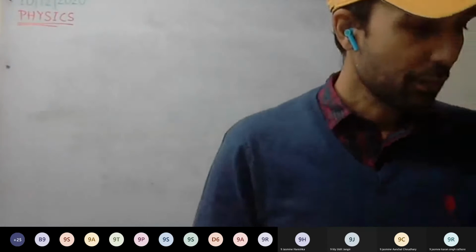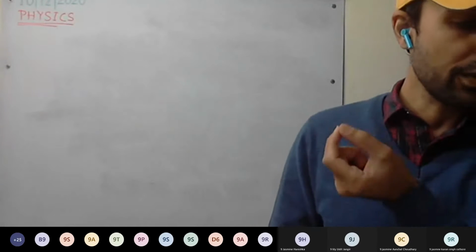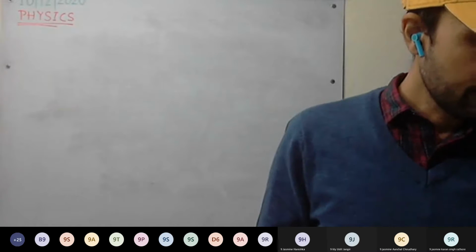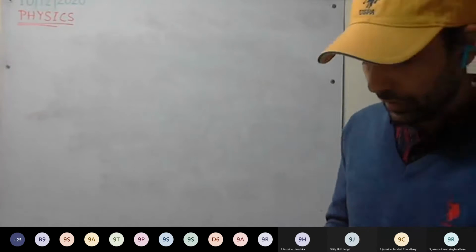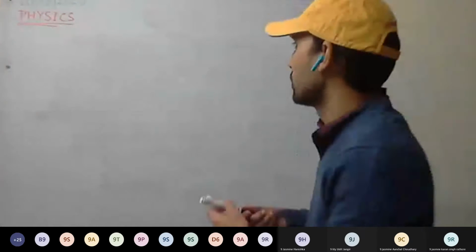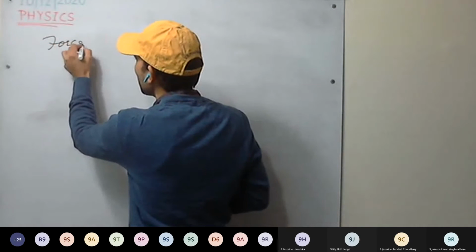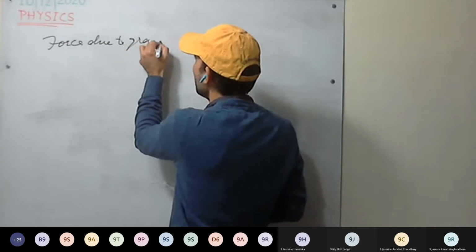Okay, so we have discussed this one. Properties we have discussed: gravitational force is always attractive, directly proportional to the product of masses. These properties we have discussed. Now, importance of the law, leave that. Force due to gravity we discuss. So force due to gravity will now be coming specifically for Earth.